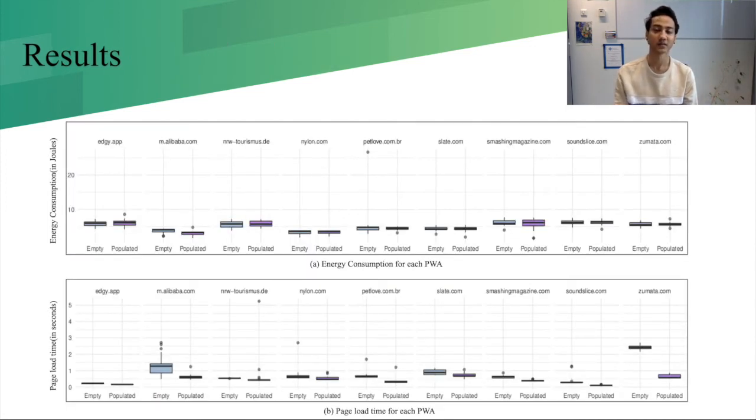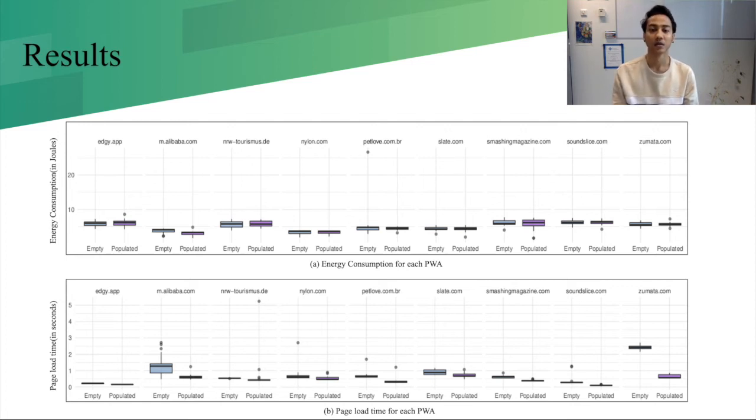This slide provides a better representation of what is going on in terms of the energy consumption for each PWA having quite negligible difference, while in terms of page load time, we can see that each PWA loads better with a populated cache. But in this graph, we clearly see two notable exceptions, which is the Alibaba.com and the Zomato.com.